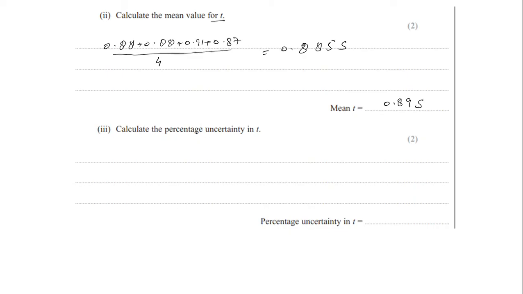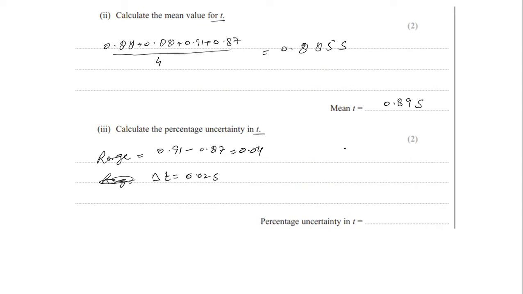Calculate the percentage uncertainty in time t. For percentage uncertainty from the data set, you find the range, and the range will be equal to 0.91 minus 0.87, which is 0.04. The uncertainty delta t will be equal to range divided by 2, so 0.02 second.